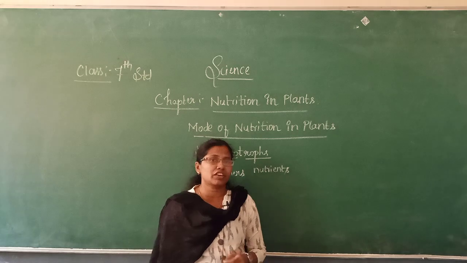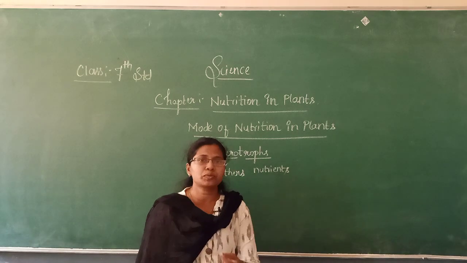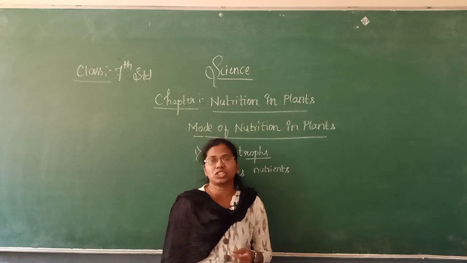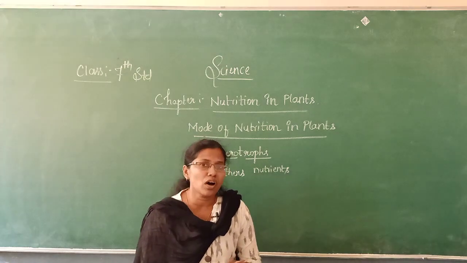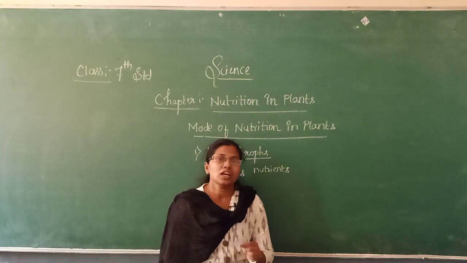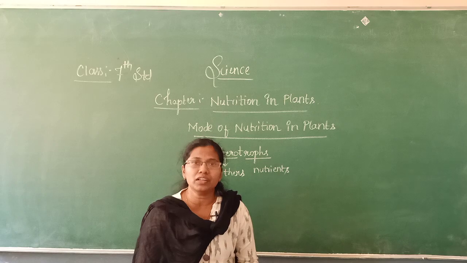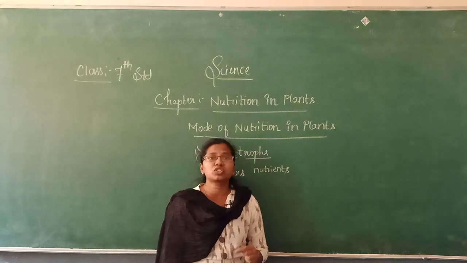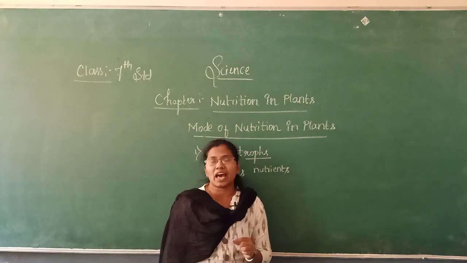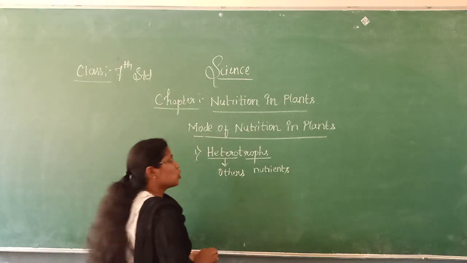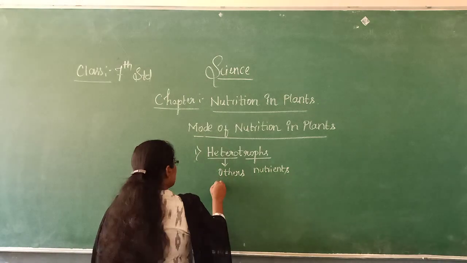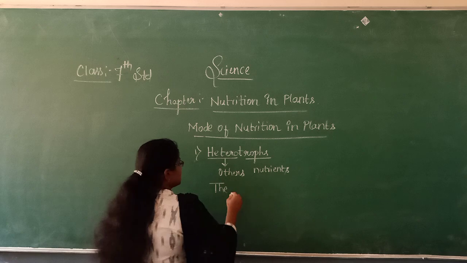Then what is the definition of heterotrophs or heterotrophic nutrition? It is the mode of nutrition where the organisms depend on other organisms for food. I am going to write the definition. You just observe it carefully.